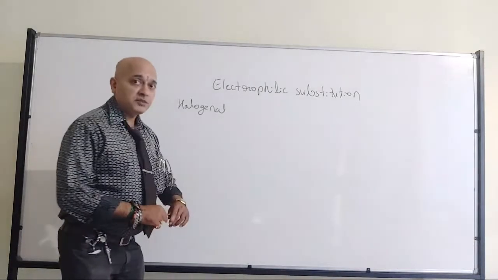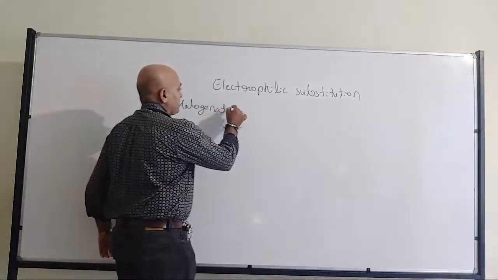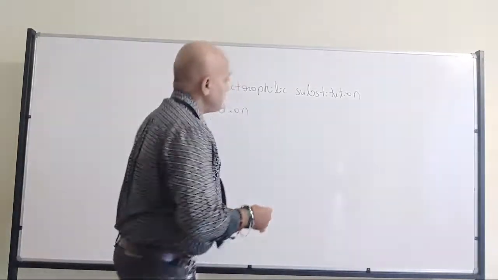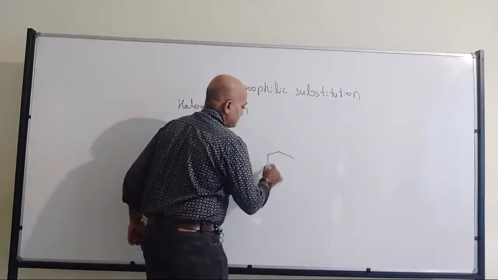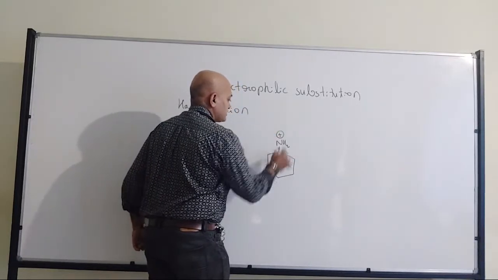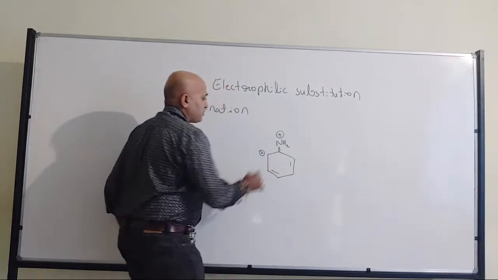Now, when I am talking about halogenation, Mayank was having a doubt about the structure I had written, NH2 positive, and I had shown positive here.